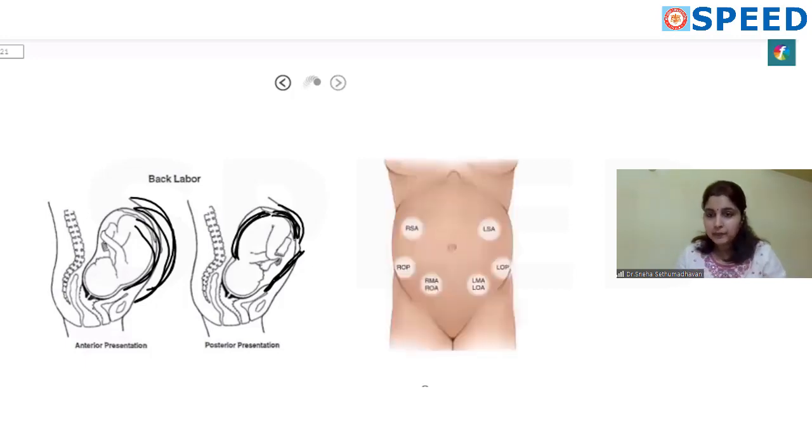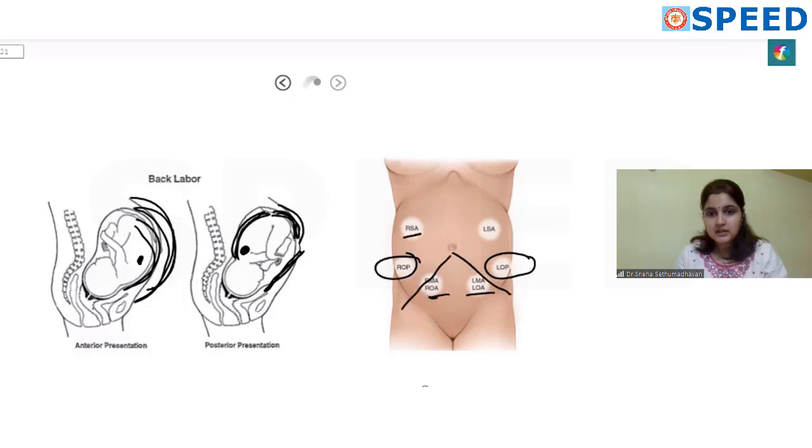Even though it is cephalic, when compared to the occipito-anterior position, the cardiac activity will be somewhere close to the spine here, whereas in anterior position it will be closer to the abdomen. In posterior position it will be closer to the mother's spine because the fetal spine is backwards. In any OP position, you need to keep your stethoscope or the fetal Doppler towards the mother's flank to hear it well. Occipito-anterior, it will be along the spino-umbilical line.